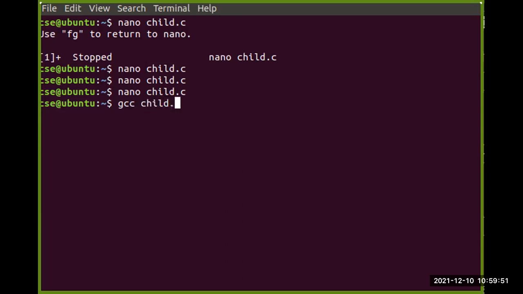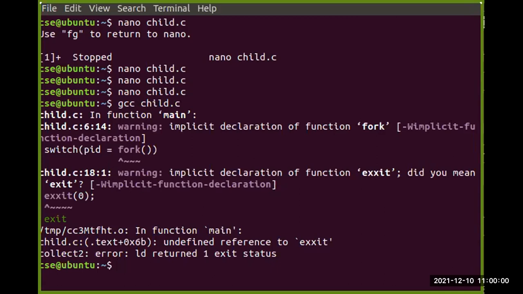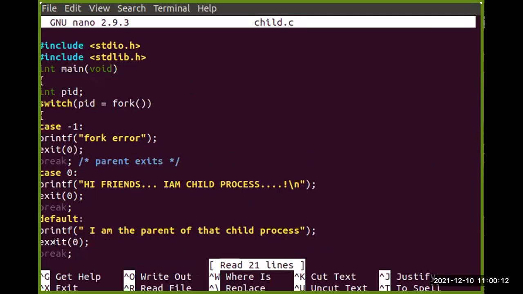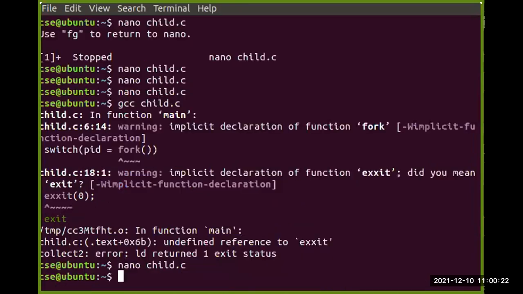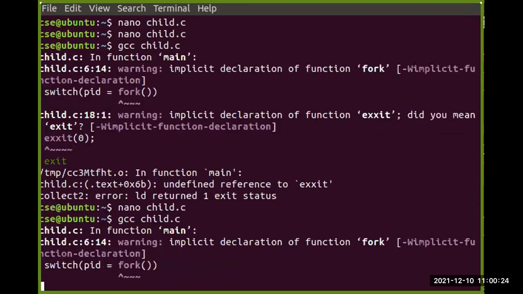So gcc child.c, this is the statement. GCC is the compiler, so the compilation will be done here. When I write this, we are getting some warnings and one error, I think. That is exit. So what happened? Let's see. Yes, I have made a mistake here. Okay, so Control A, Y. Now again I will run that.